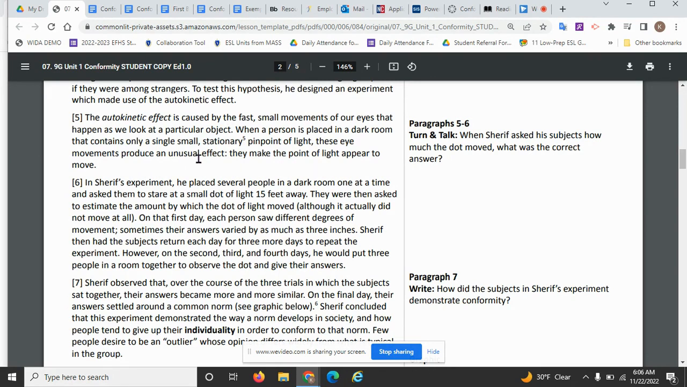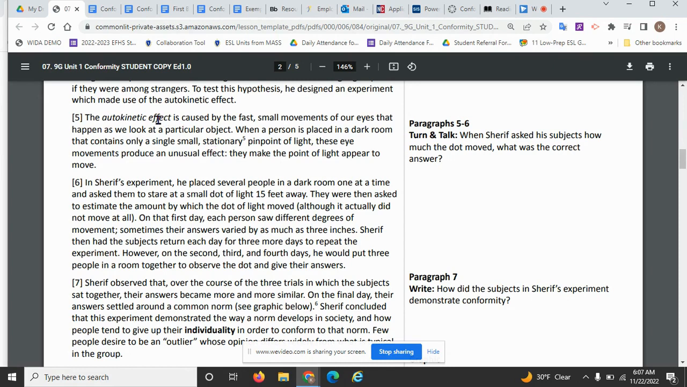Okay, so this paragraph can kind of go one of 2 ways. All right, so the topic sentence, "The autokinetic effect is caused by fast, small movements of our eyes that happen as we look at a particular object." So he is describing in this sentence the autokinetic effect, but in order to describe the autokinetic effect, he has to use cause and effect sentence structures. So the best would be to use this as a cause and effect paragraph.